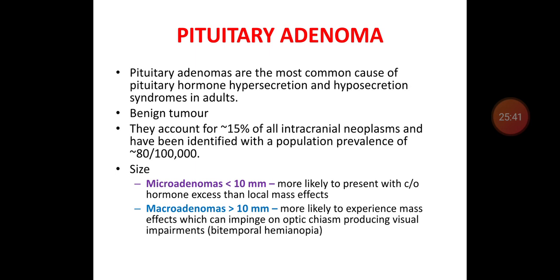The presentation of a microadenoma is usually more of hormone excess effect rather than local mass effect. Whereas when the macroadenoma size is more than 10 millimeter, usually they present with a pressure effect or mass effect over the optic chiasma, resulting in visual field defect. Here hormone excess is very less.